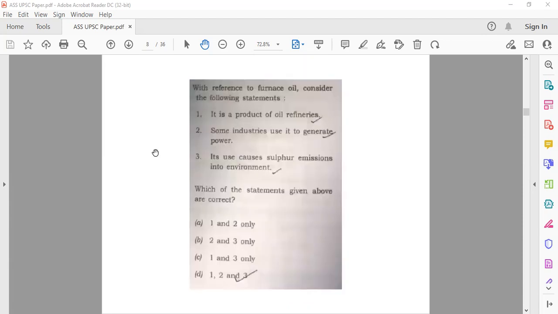So the next question says, with reference to furnace oil, consider the following statements. It is a product of oil refineries.